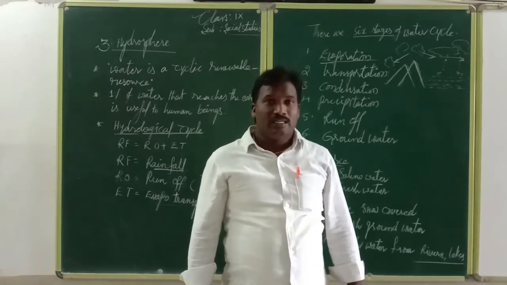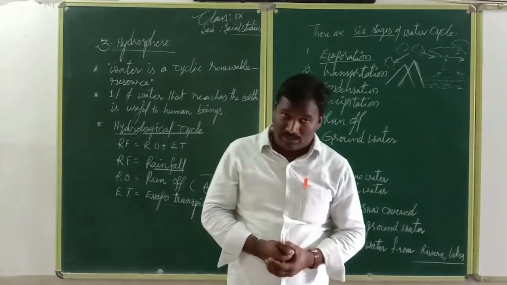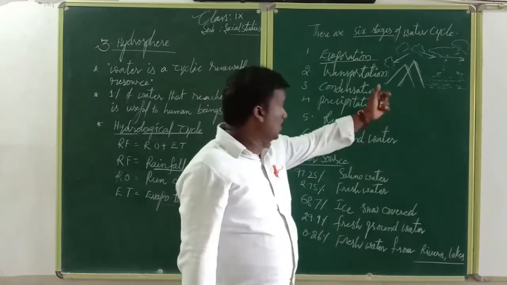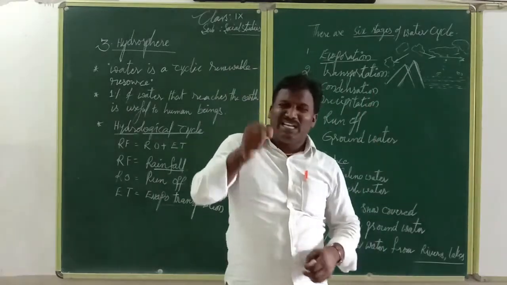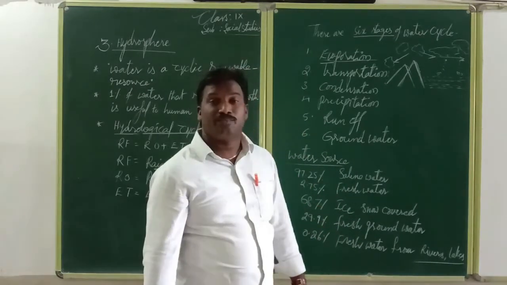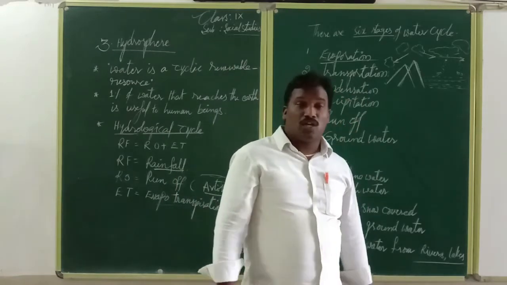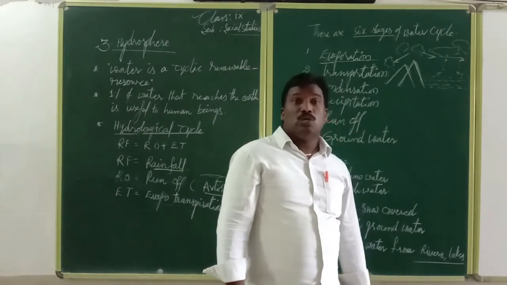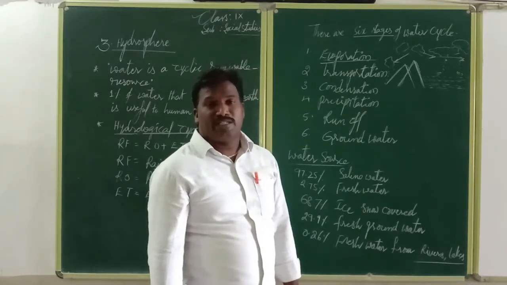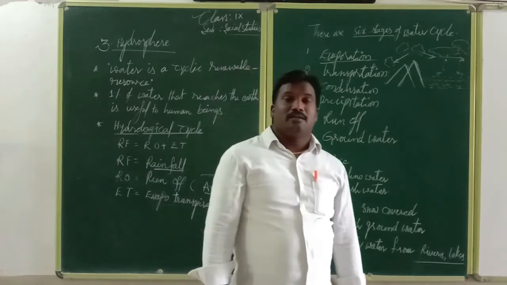We see different types of condensation in different areas. Some areas have high rainfall, some low rainfall, and some very little rainfall, mainly the desert regions. In the Thar desert, 50 to 100 to 150 millimeters of rainfall occurs annually.